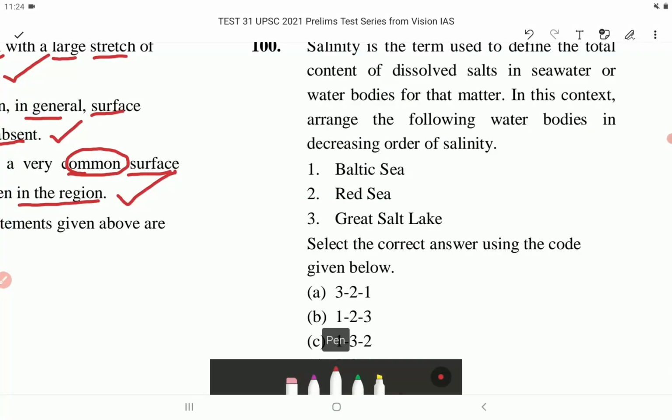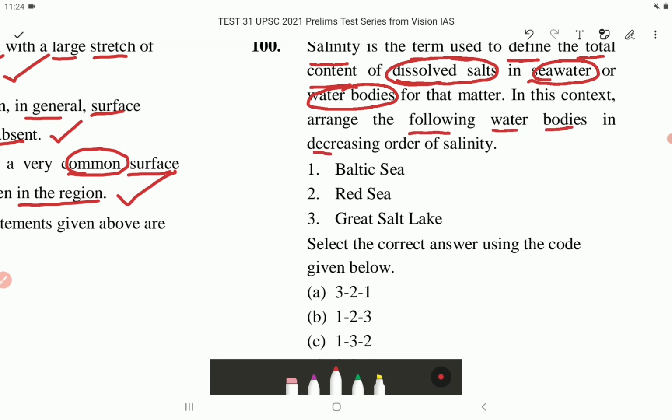Salinity is the term used to define the total content of dissolved salts in seawater or water bodies for that matter. In this context, arrange the following water bodies in decreasing order of salinity, from the highest to the lowest. Number 1, Baltic Sea.